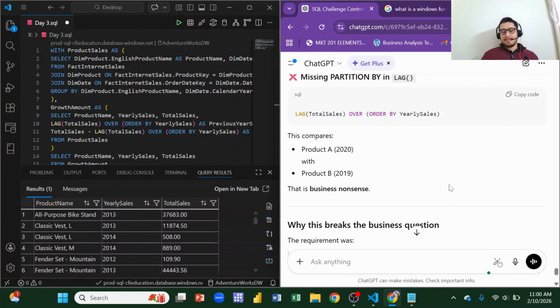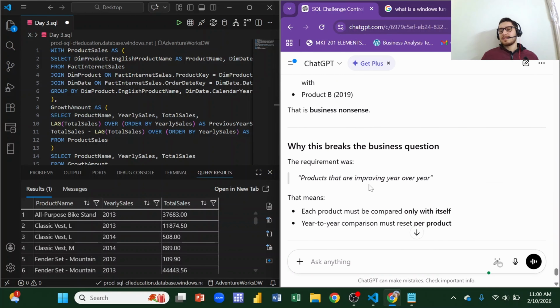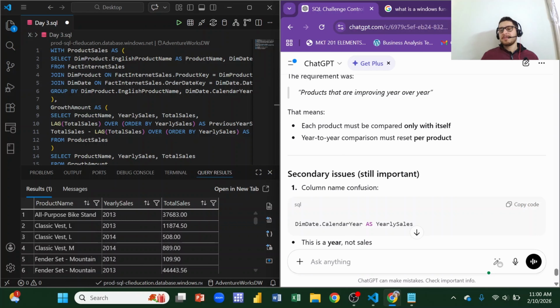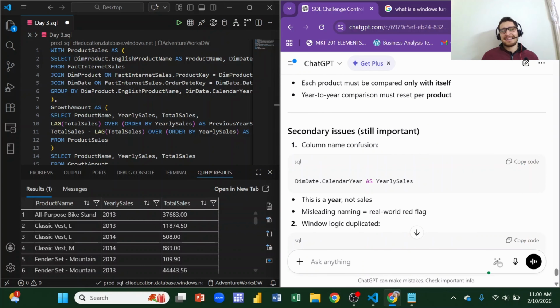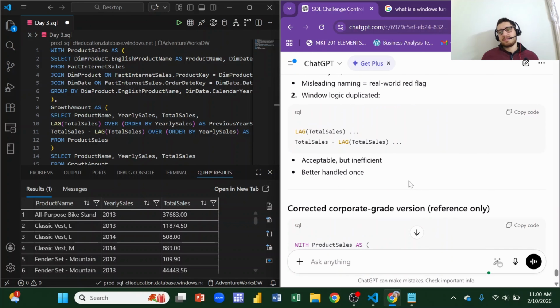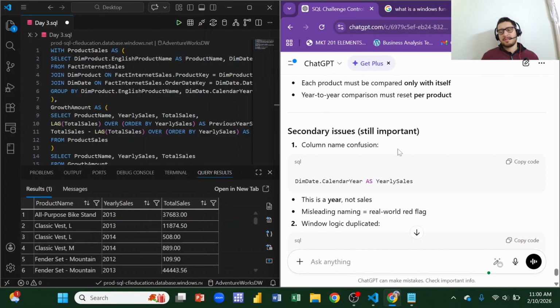Now, why does this break the business question? The requirement was products that are improving year over year. That means each product must be compared with itself. The year to year comparison must reset per product. A secondary issue is still important: column name confusion. I referred to an alias as yearly sales, but this is the year, not sales. Misleading naming is a real-world red flag. You should not mislead.